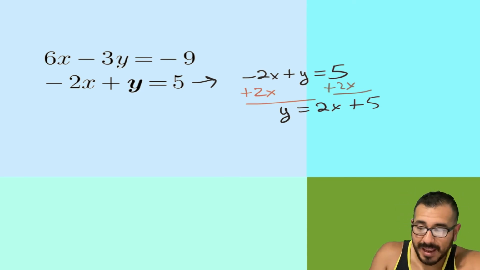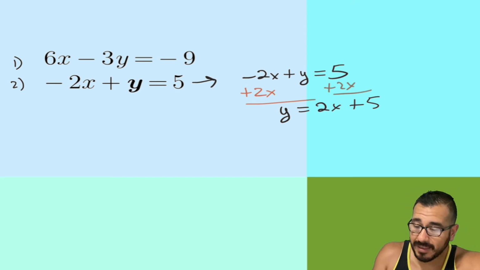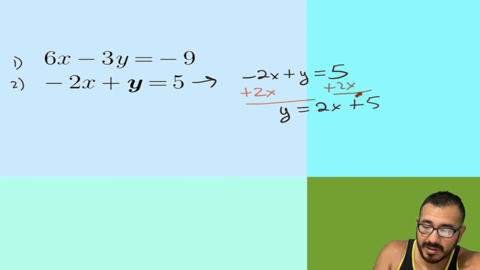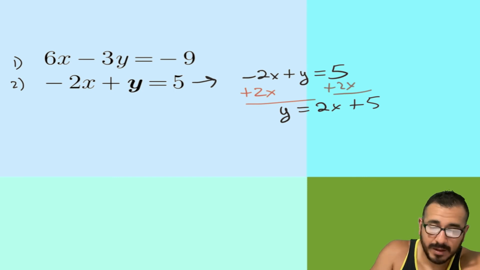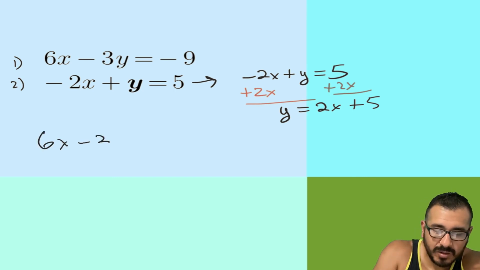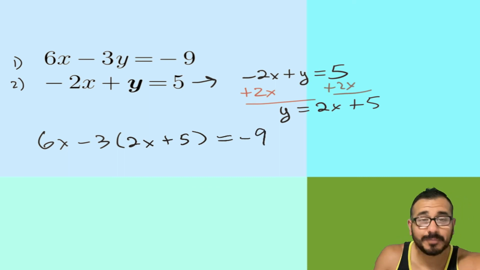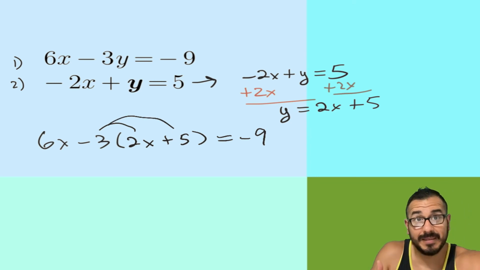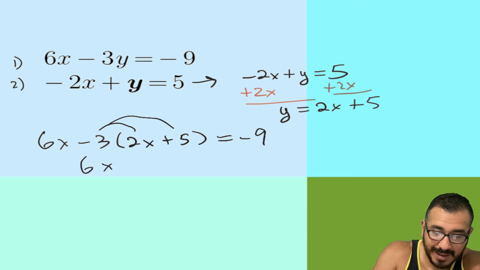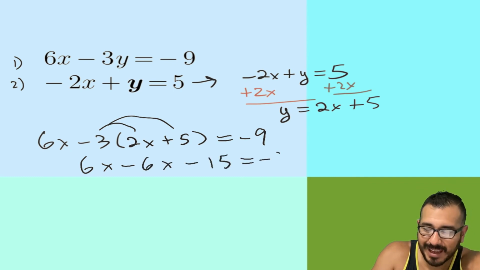All right, so now I have equation 1, equation 2. I used equation 2, so now we're gonna plug this expression in for y in that first equation because I haven't used it yet. So we get 6x minus 3 times y, but we know y is now equal to 2x plus 5, and that equals -9. Let's go ahead and distribute this -3 because that's all we could do. So we get 6x minus 6x, some of you starting to panic again, minus 15 equals -9.